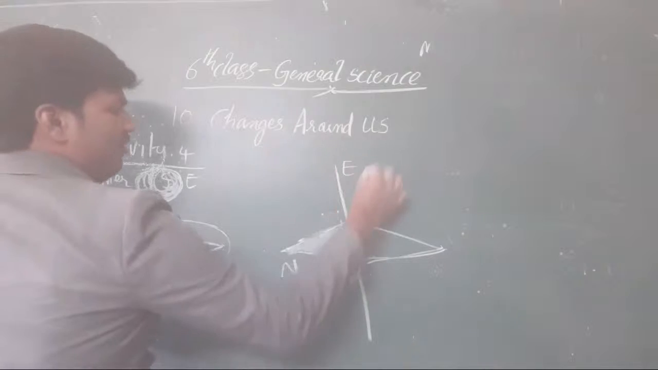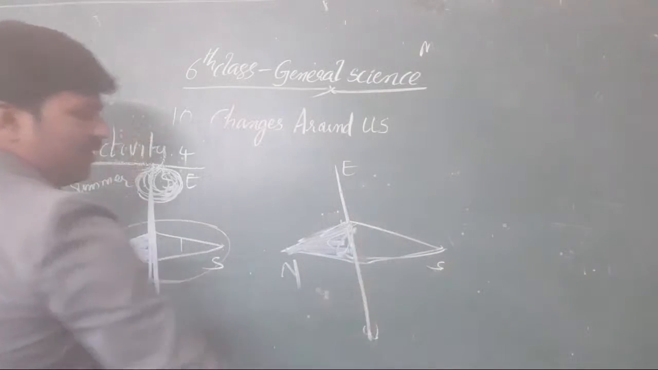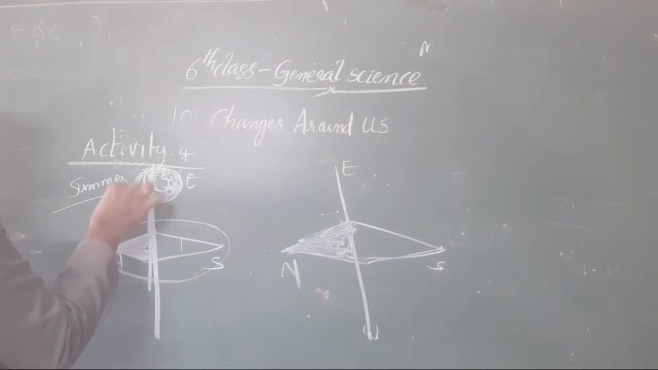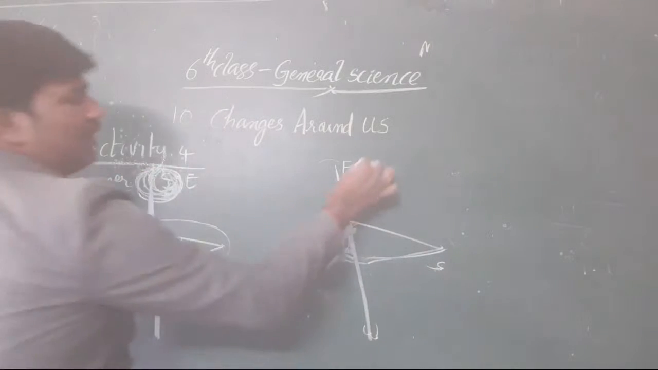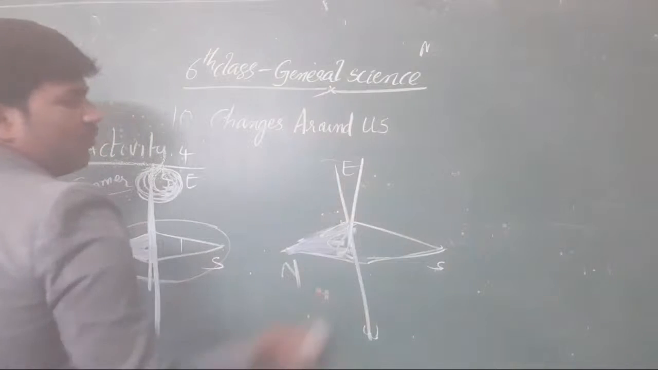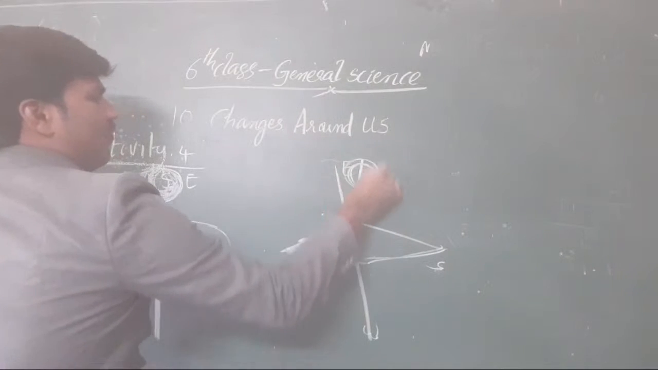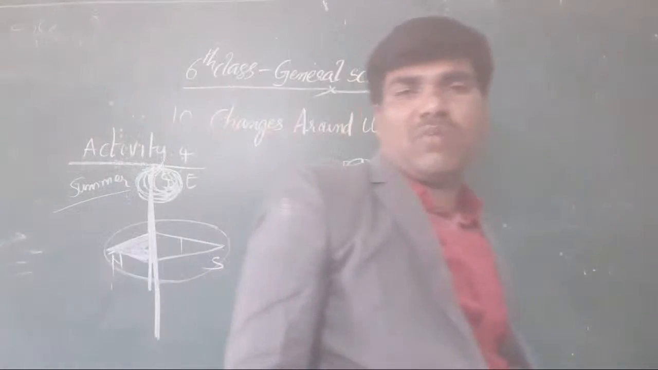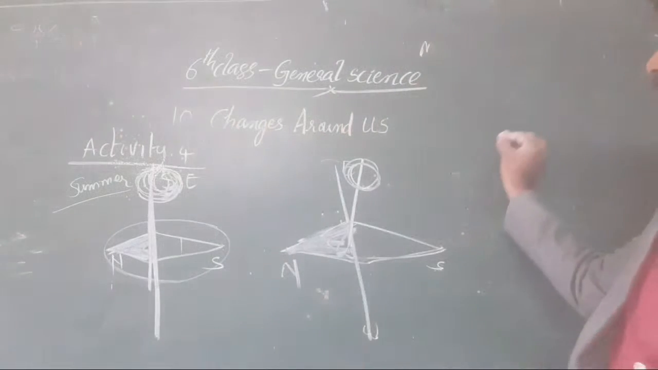It shows the east direction, the west direction, the south direction. But our sun, in case it is summer, appears here in the east, and may not appear here. Now our sun appears somewhat here. Clear or not, all of you students? Yes, why? Because we already discussed this.